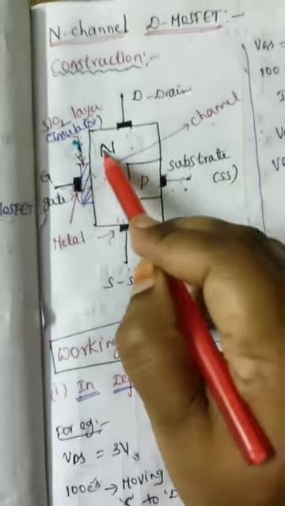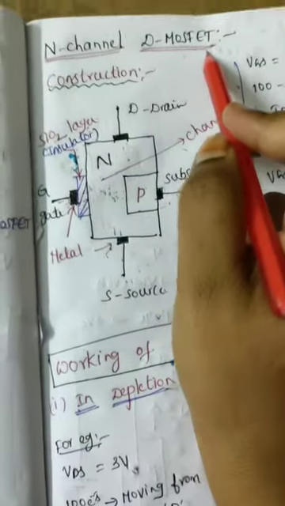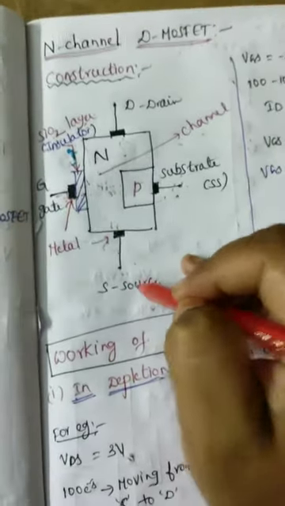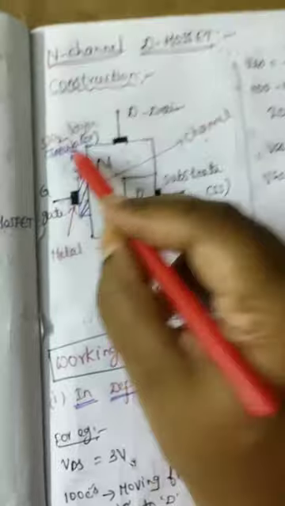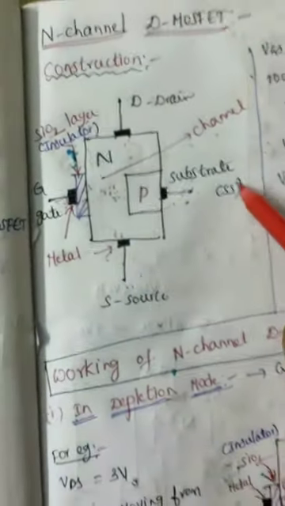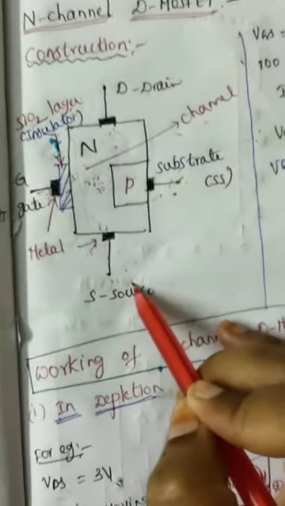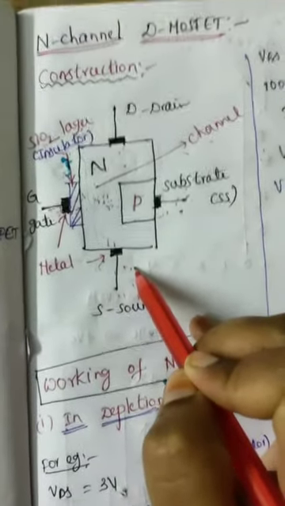Here the channel is N type, so it is an N channel D MOSFET. It has three terminals: gate, source, drain, and the gate is insulated from the semiconductor by an SiO2 layer. For normal operation, the substrate terminal and source terminal are common together. So this is about the construction of the N channel D MOSFET.